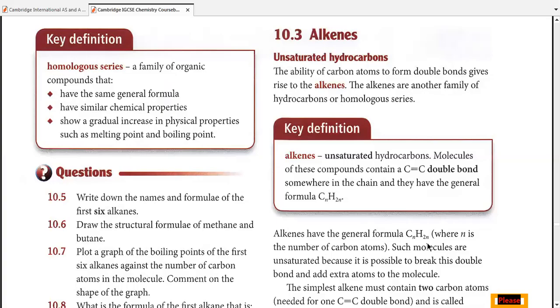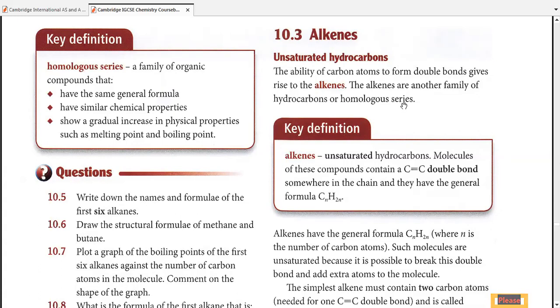So what we are supposed to do today is to start with alkenes. Alkenes, as I've told you before, are organic compounds or hydrocarbons that contain at least one double bond. So if any organic compound contains at least one double bond or one triple bond, we call them unsaturated hydrocarbons. So starting with alkenes, they're actually unsaturated hydrocarbons. The carbon atoms have the capability of forming double bonds, and this is an entirely different homologous series than alkanes.